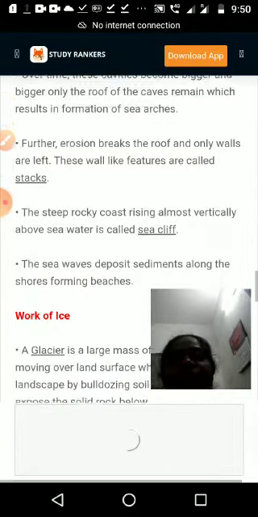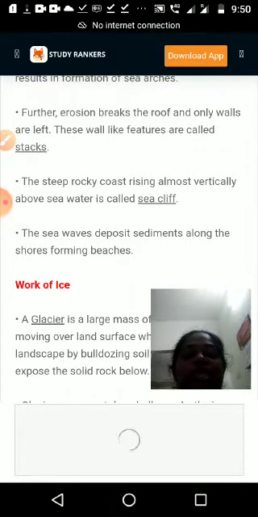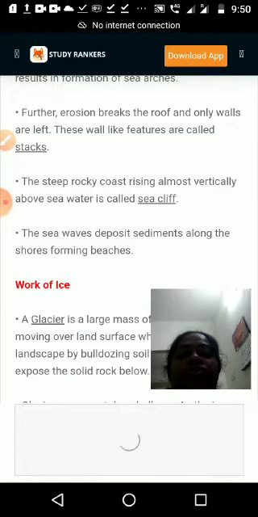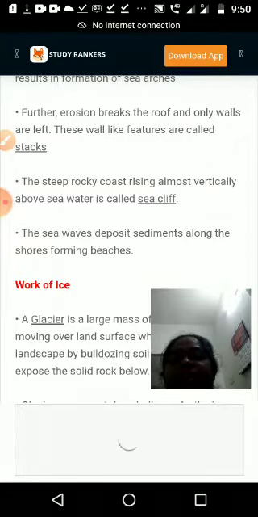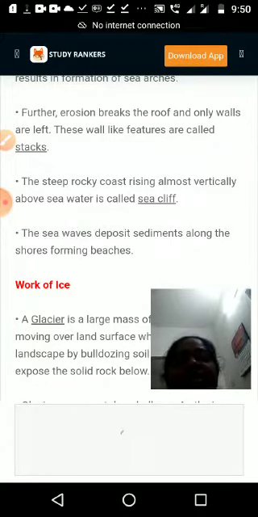The next one: the steep rocky coast rising almost vertically above the sea water is called a sea cliff. It is given in the textbook on page number 16, figure 3.7. We can see sea caves, sea arches and stacks. Then the last one, the steep rocky coast. In coastal areas we can see steep rock only, not bigger pillars.